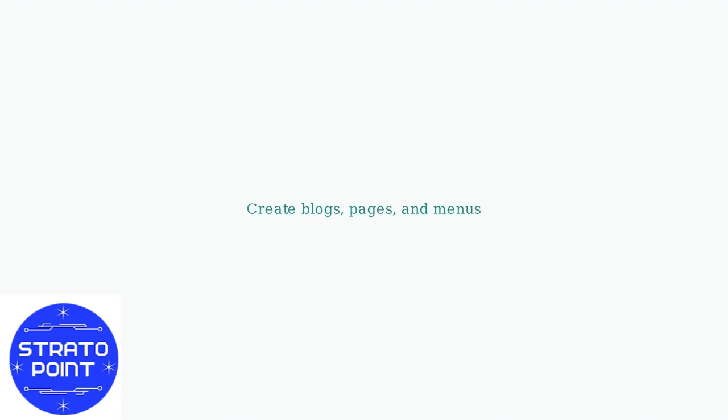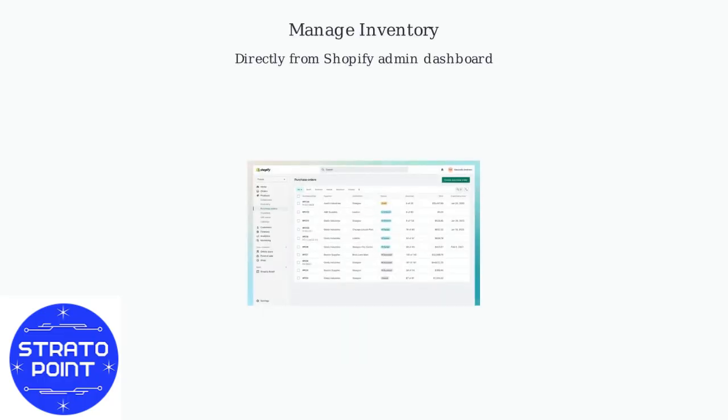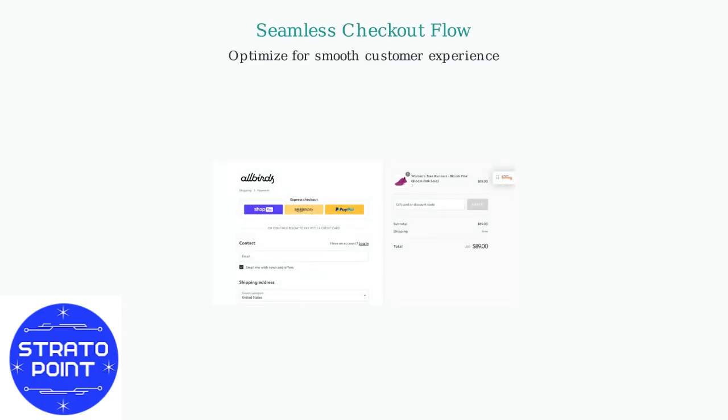Create essential content like blogs, pages, and menus using the online store editor. Integrate payment gateways, with Shopify payments being the simplest option for beginners. Manage your inventory effectively directly from the Shopify admin dashboard. Set up your checkout flow to be as seamless as possible.